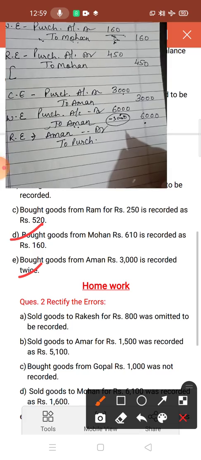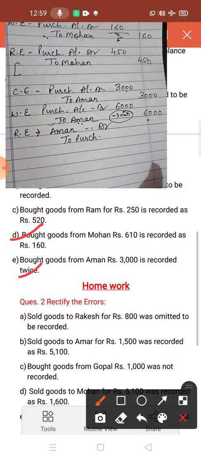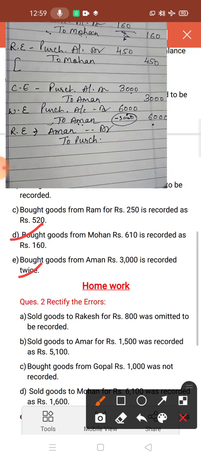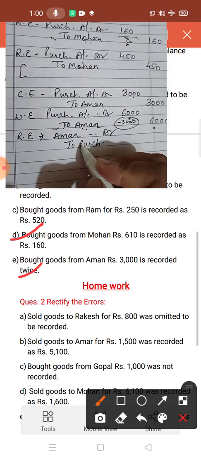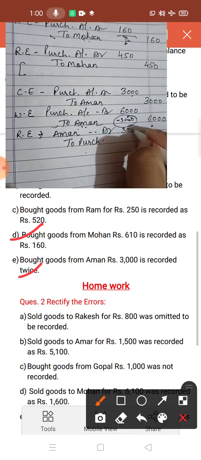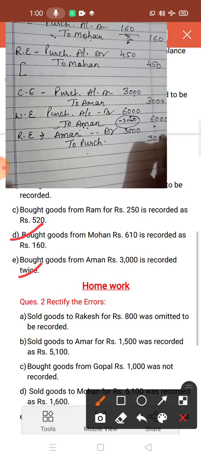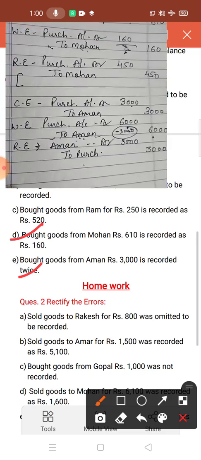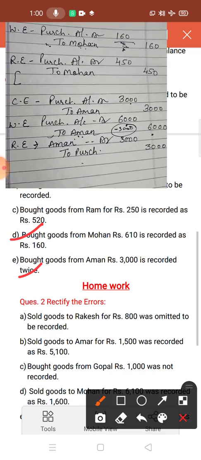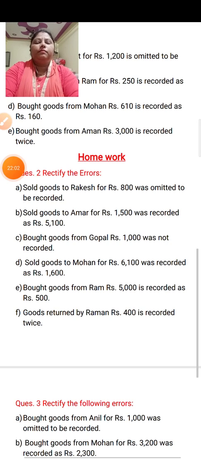Clear? So this rule you have to apply for all rectification. When you have to add, you pass the same entry, and when you have to deduct, you reverse the entry. So amount to purchase 3000. The amount you have to deduct, that amount you write down here. Okay. So in this way, you do the rectification of error. Now children, I hope you all have understood the rectification of these 3 types: error of omission, error of commission and error of duplication.